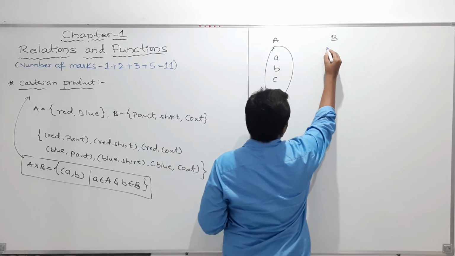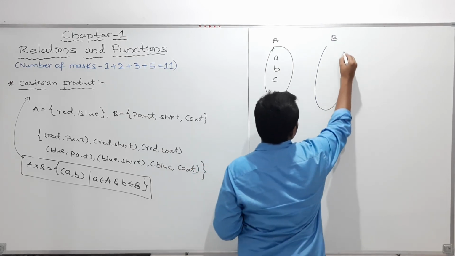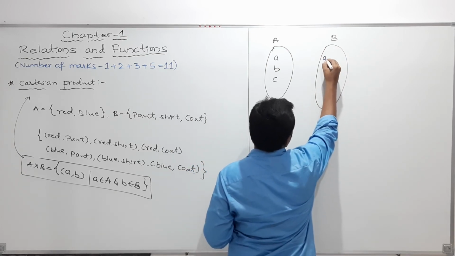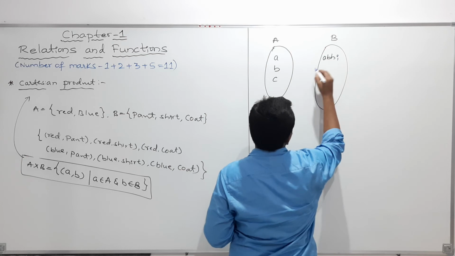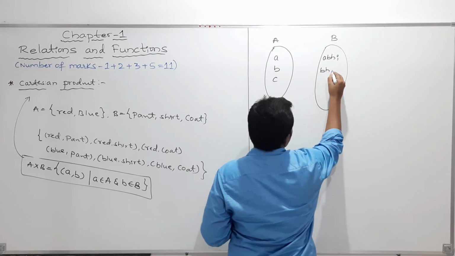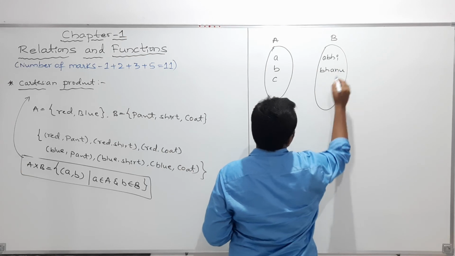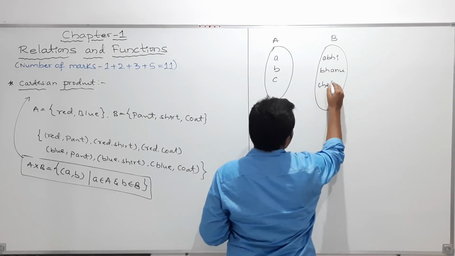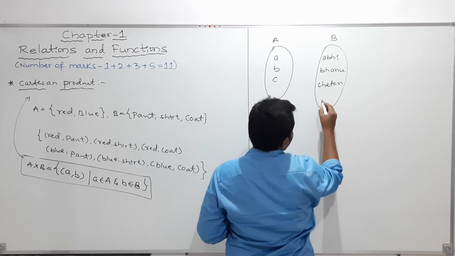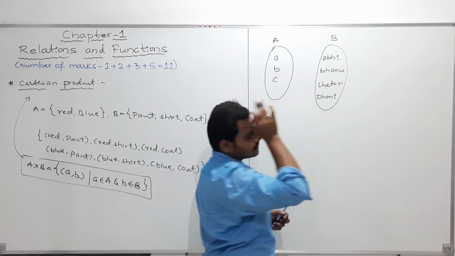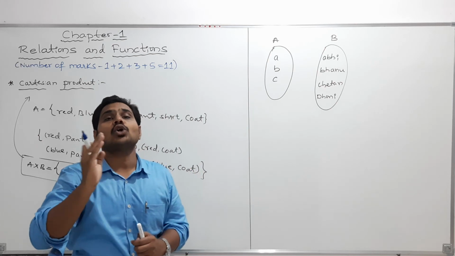In that set I am taking some names of students. Here it is Abhi, and next I will take Bhanu, and next Chetan, and next Dhoni. Clear? So my dear students, I have two non-empty sets.